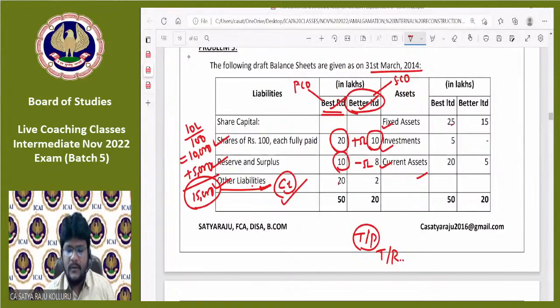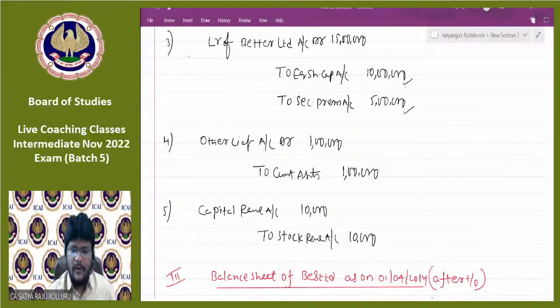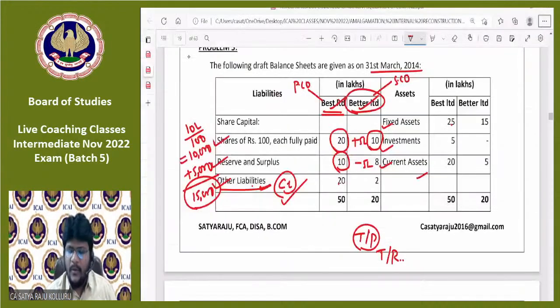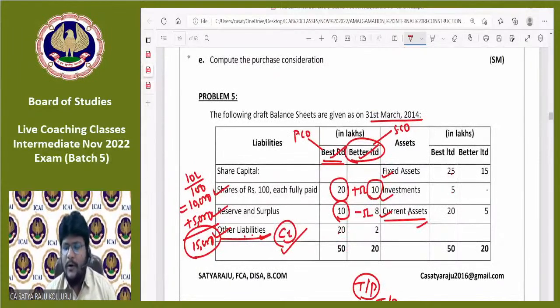So that's why I passed the entry simply, other liabilities against current assets. The entry will be trade payable to trade receivables only, but there is no specific information given now. That's why we can assume that trade receivable will be there under current assets and trade payable will be there under other liabilities. That's it. Do you understand? Fine, guys. The problem is pretty much simple. Hope you understand everything.